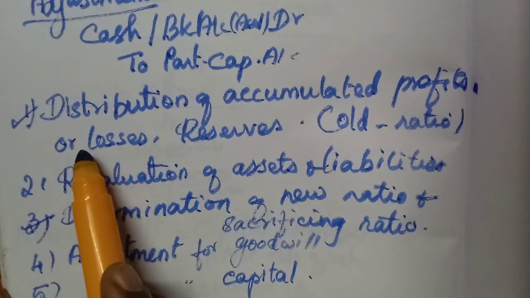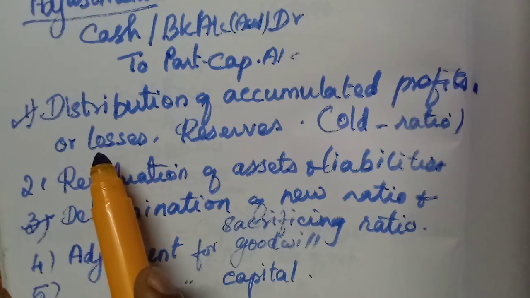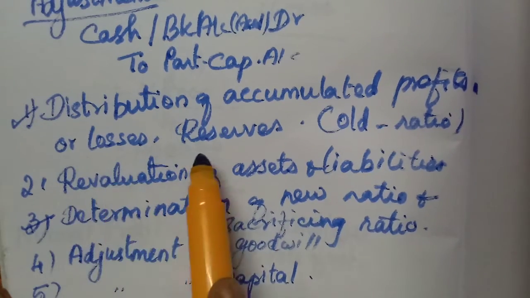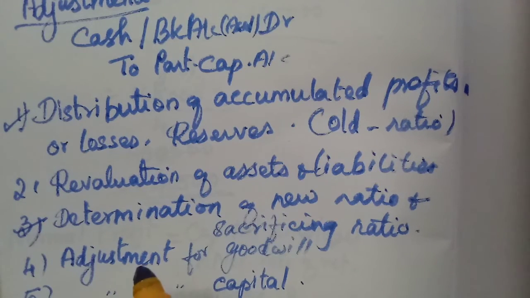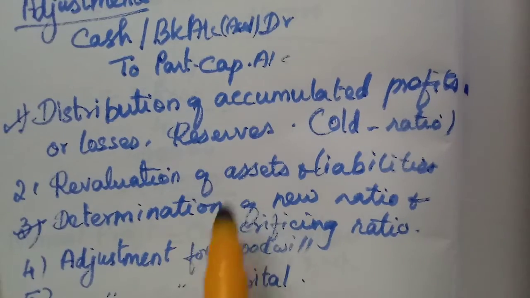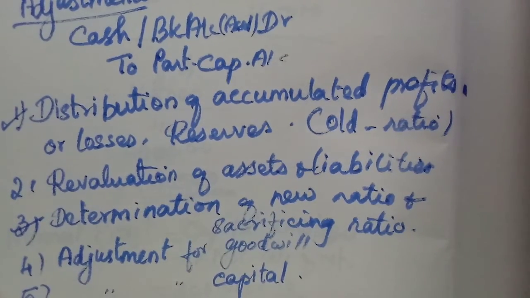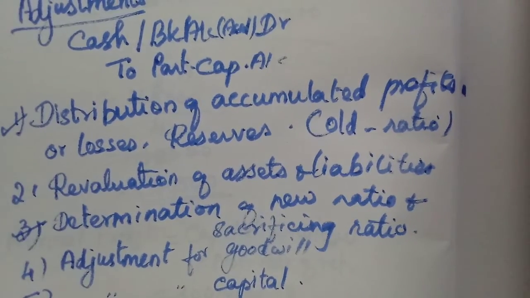First of all we will learn what is distribution of accumulated profits or losses and reserves. Profit will be added along with the capital, by that net profit it will be written.